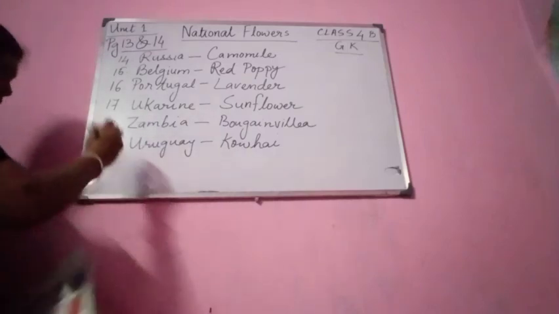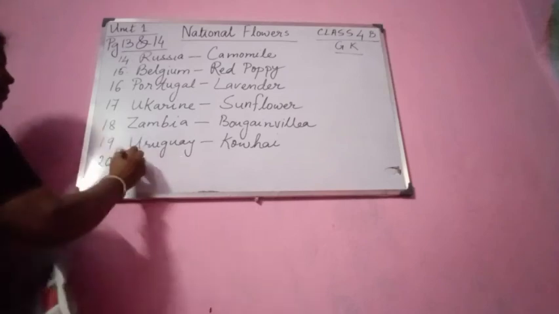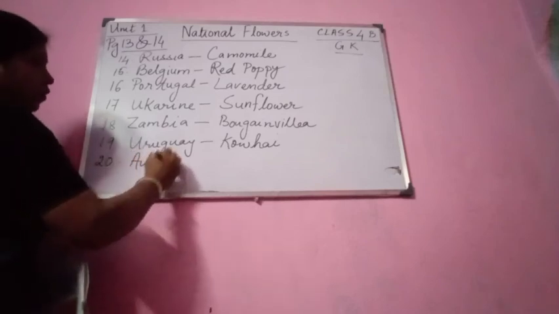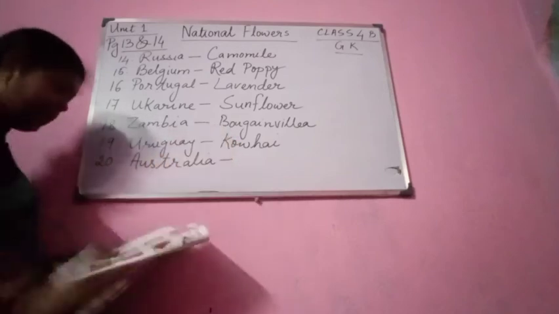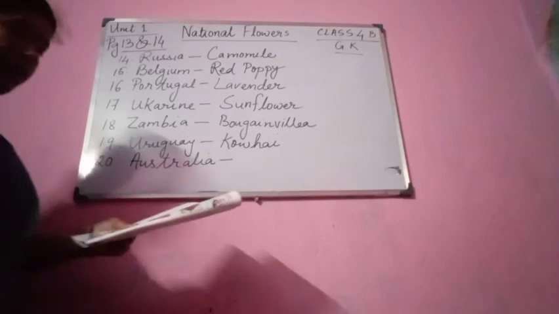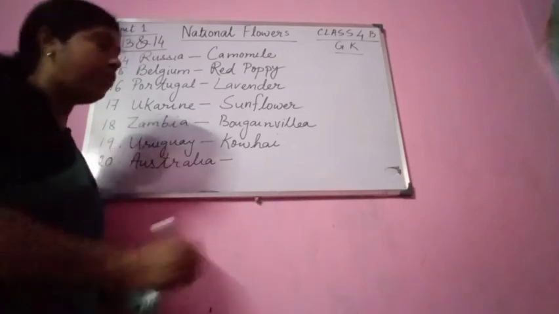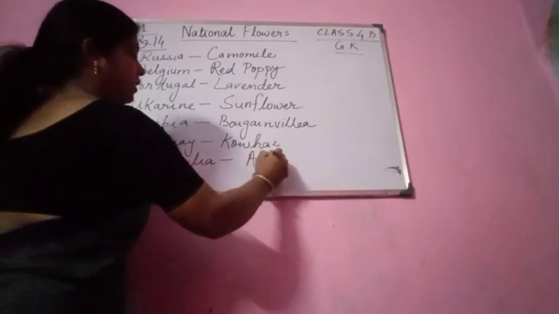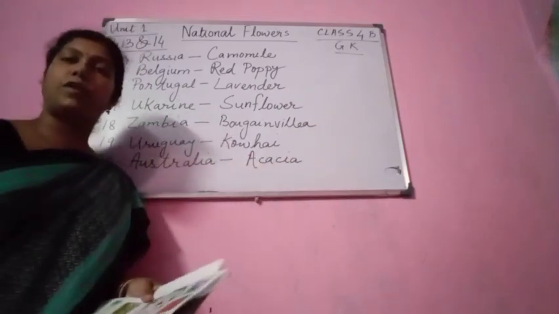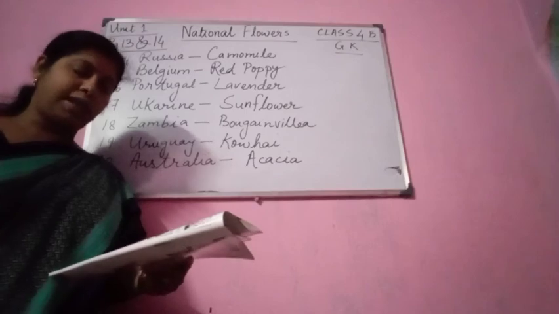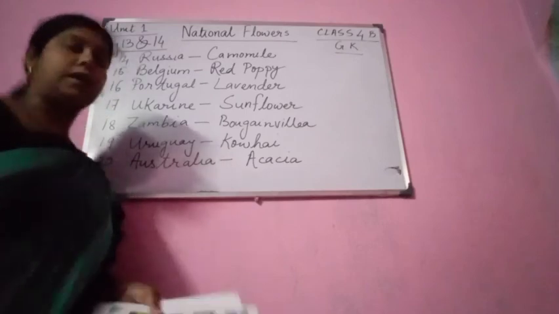Next number, what is the national flower of Australia? The national flower of Australia is acacia. What is the national flower of Sri Lanka?